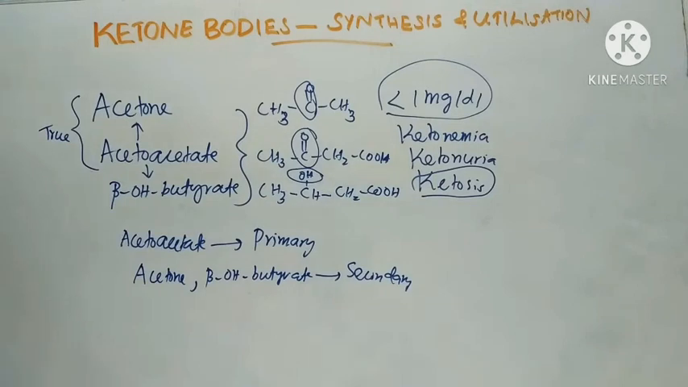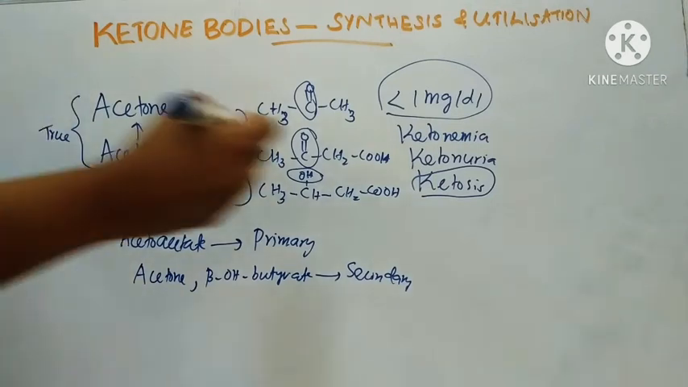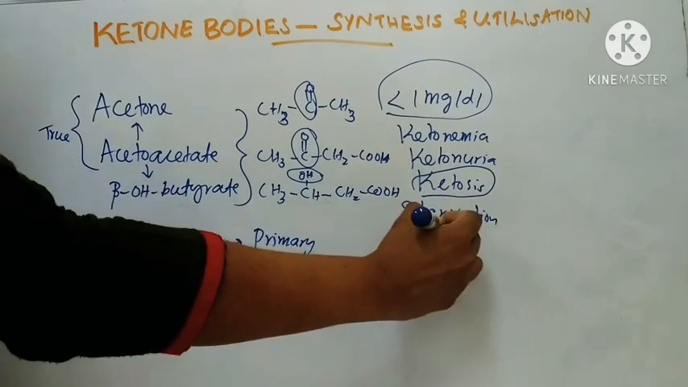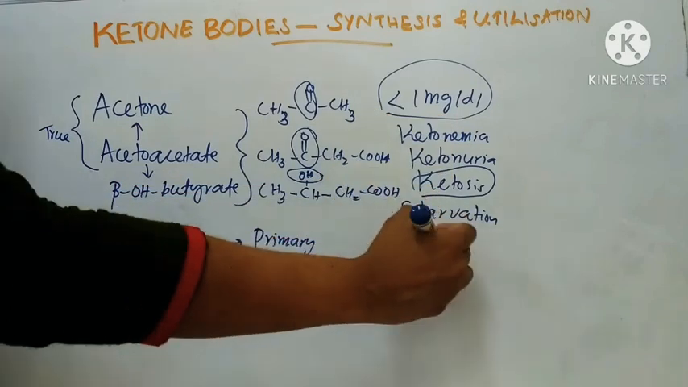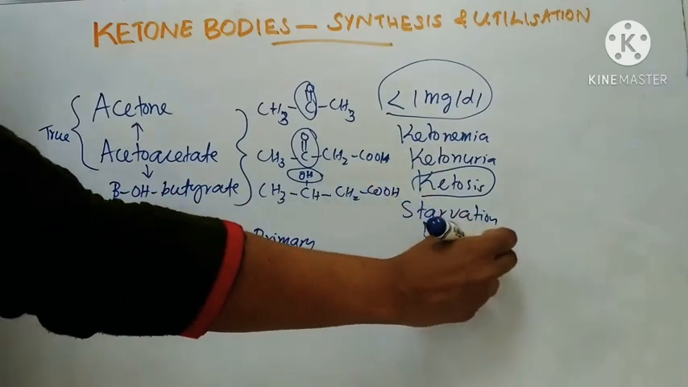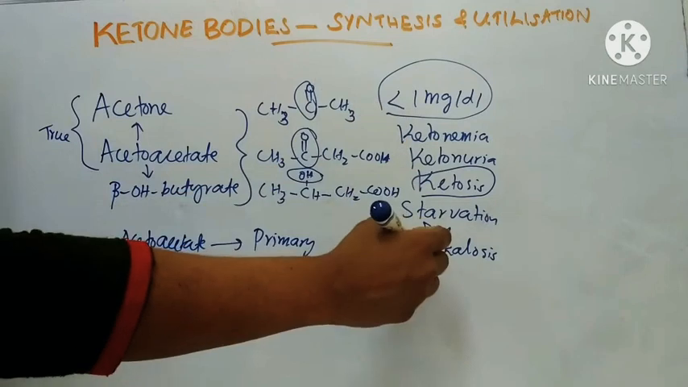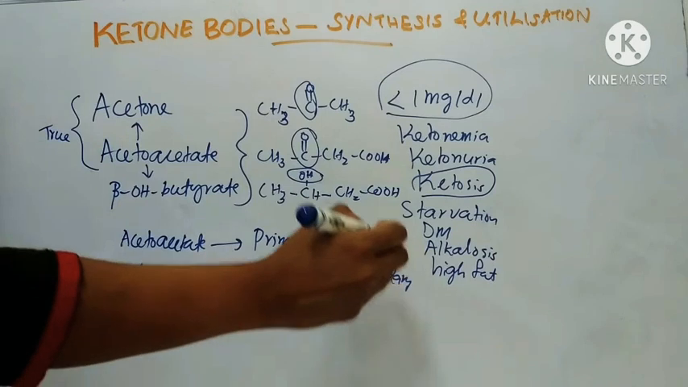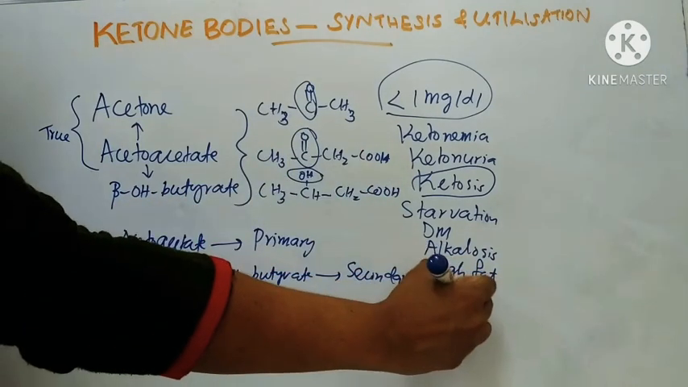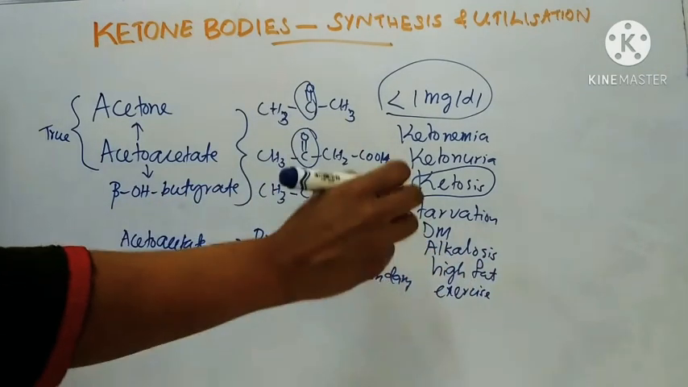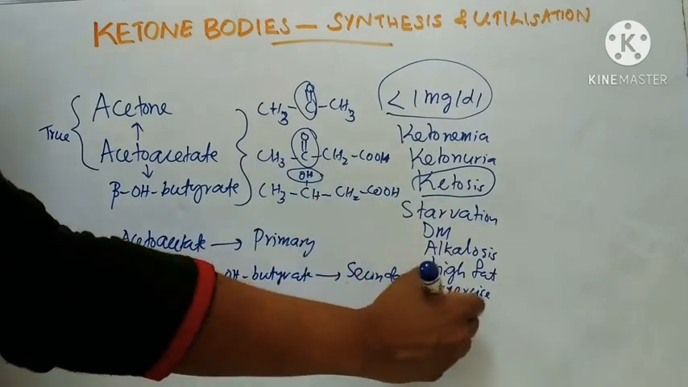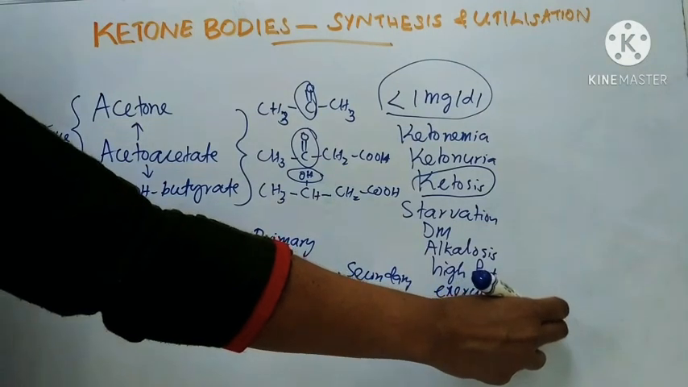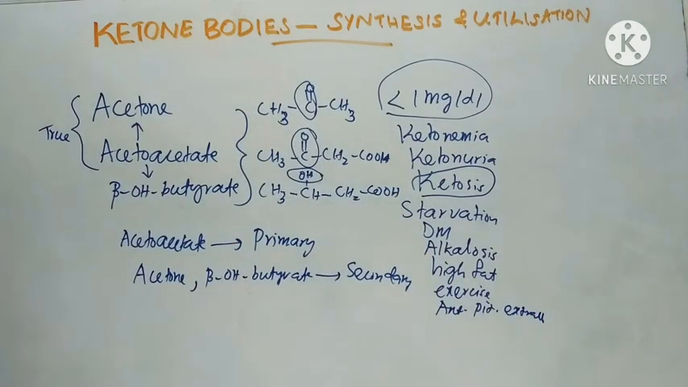Let's see the common causes of ketosis. These involve starvation, uncontrolled diabetes mellitus, some types of alkalosis, high fat feeding, severe exercise, and injection of anterior pituitary extract.